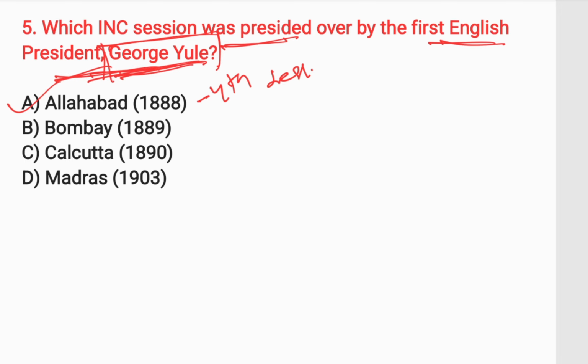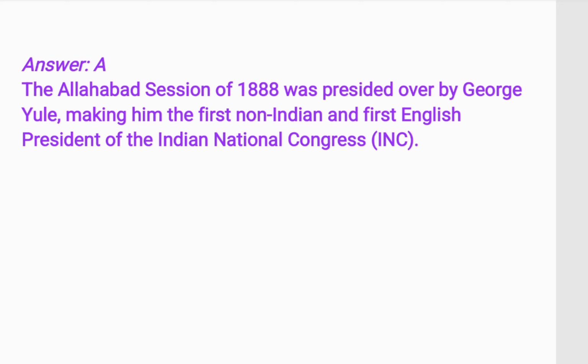Allahabad session 1888. Here is the explanation. The Allahabad session of INC in 1888 was presided over by George Yule, making him the first non-Indian and the first English president of the Indian National Congress, or INC.